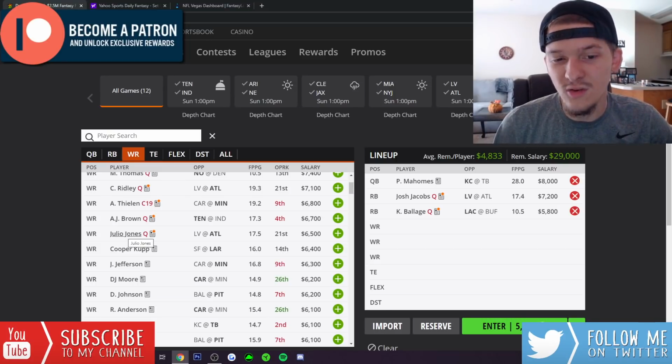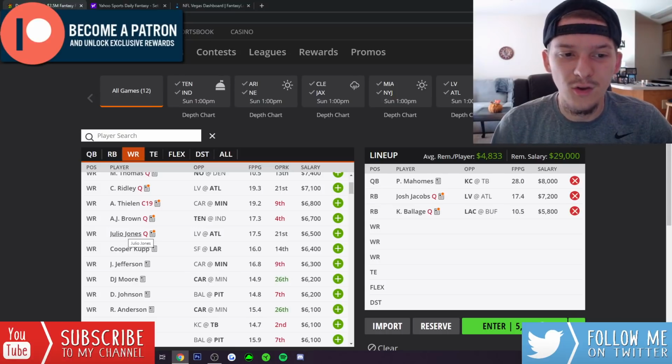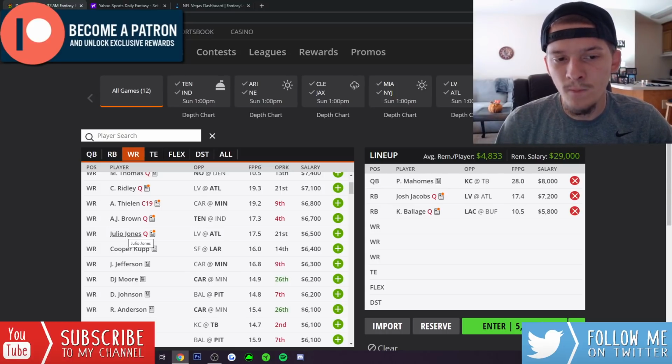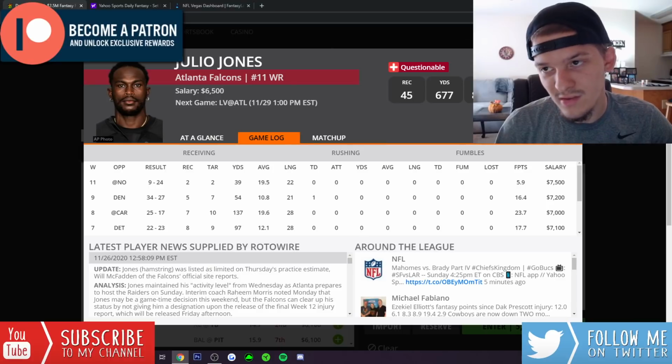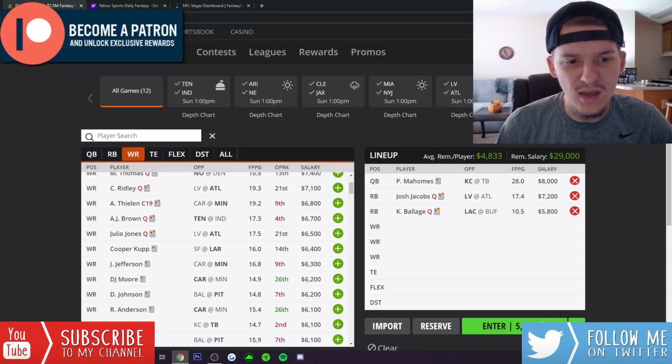Julio's 6,500. That's a really, really affordable price tag. So he'd probably be my preferred guy to go to. We'll definitely need to keep an eye on both those guys' status. I believe Julio did miss practice Friday, so that's something we'll have to monitor heading up to Sunday.